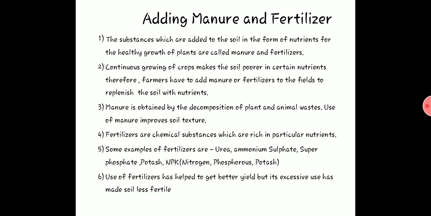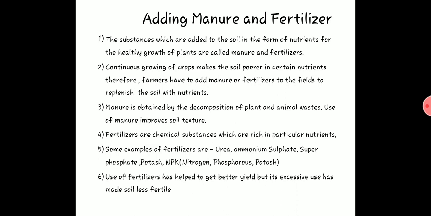What is the third point? Manure is obtained by decomposition of plant and animal waste. Last year we learned that certain microorganisms present in the soil decompose the plant and animal waste and convert it into manure or humus. So this is the natural nutrient that is added to the soil and it is called manure. Manure is very good for the soil.